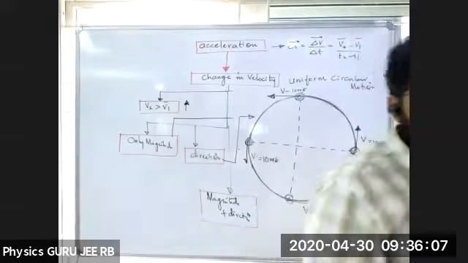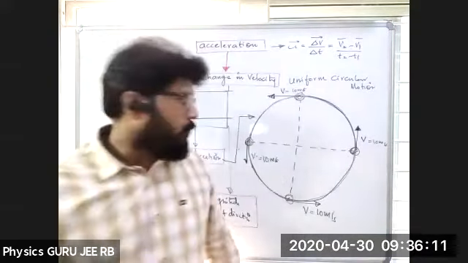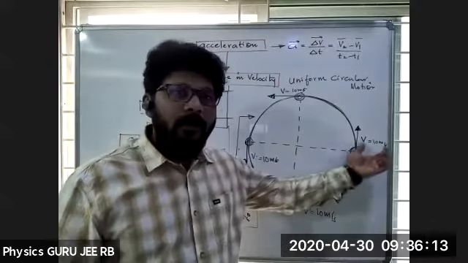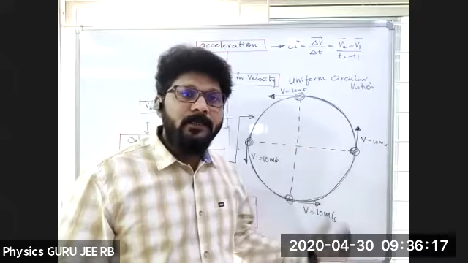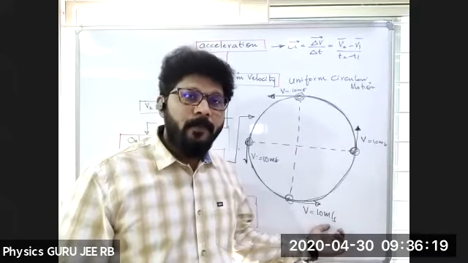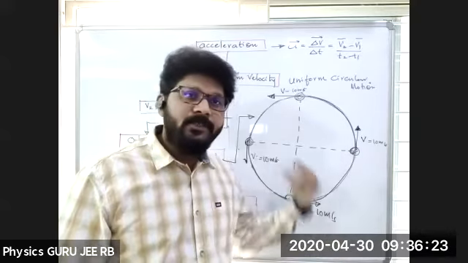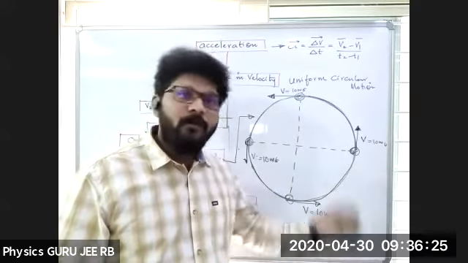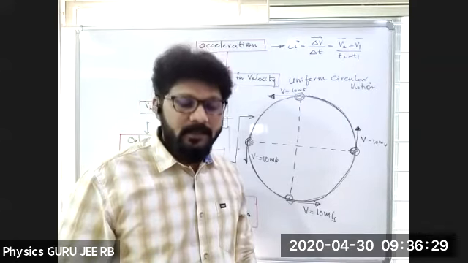Can anybody tell? When a body is in uniform circular motion, I hope it is clear that magnitude is constant. Direction is changing, and this body possesses some acceleration. What is the name of that acceleration?